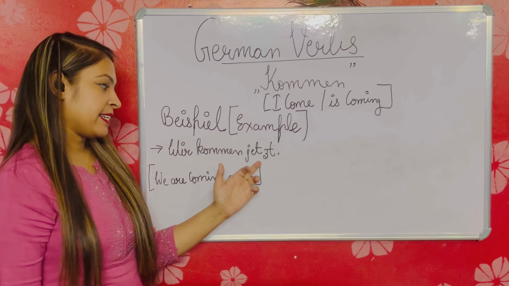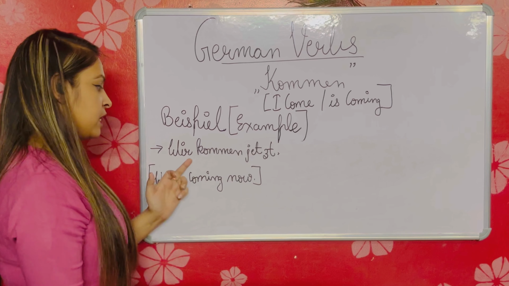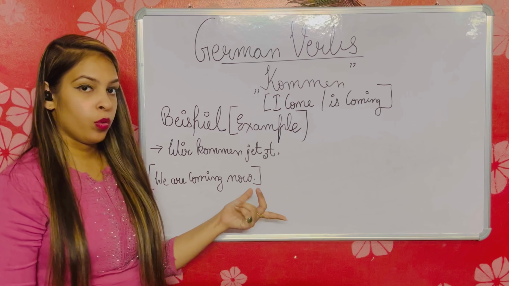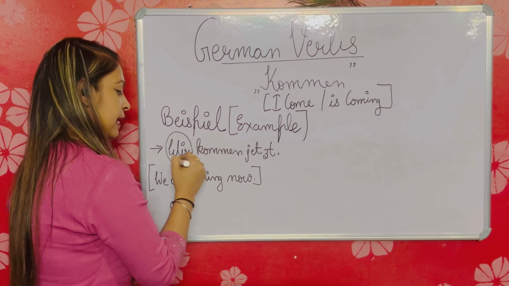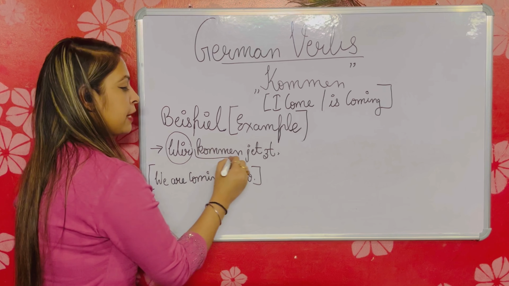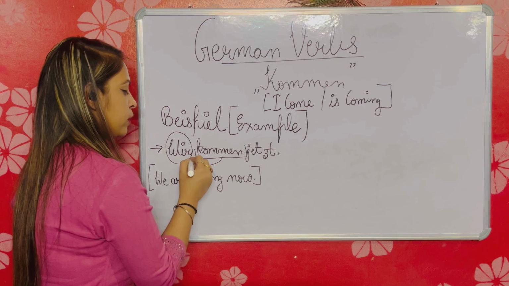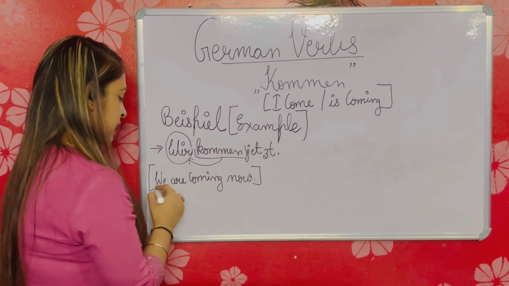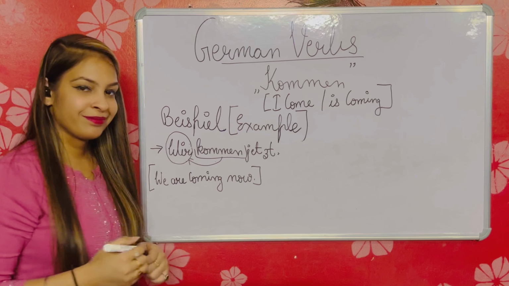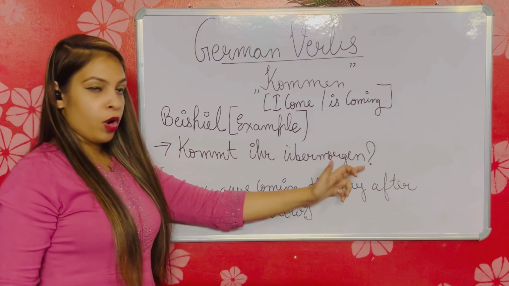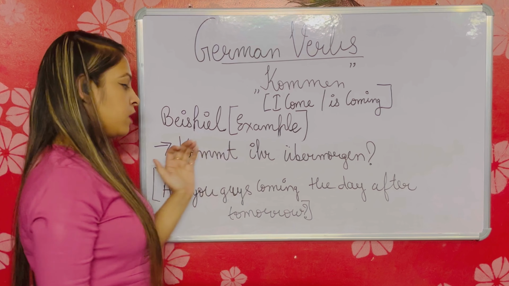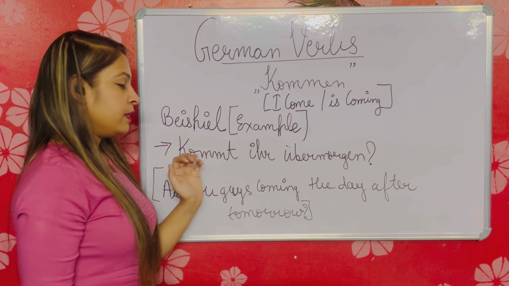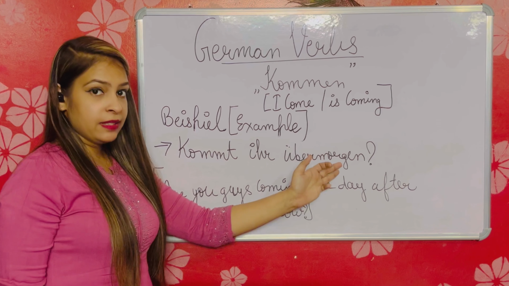Wir kommen jetzt. English translation: we are coming now. Here wir is the subject and we have conjugated the verb according to the subject. Next, kommt ihr übermorgen?